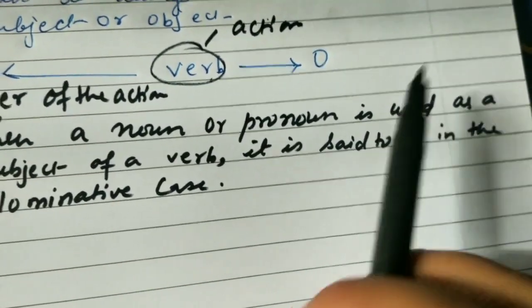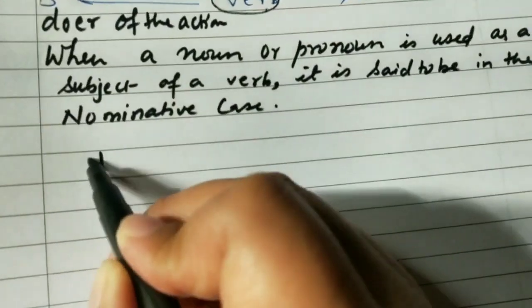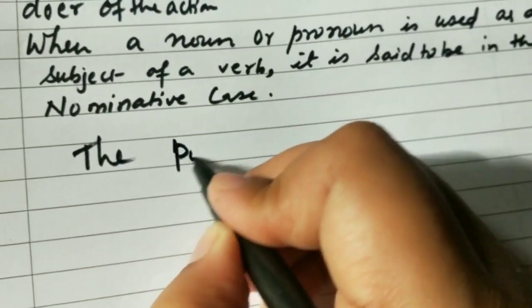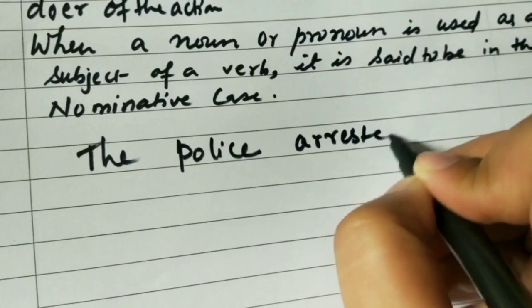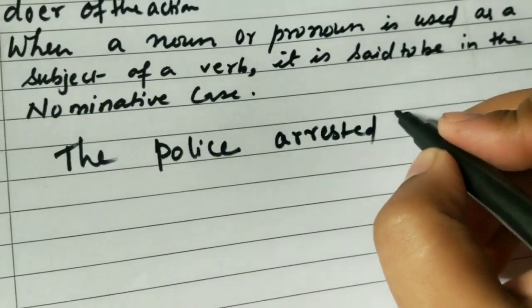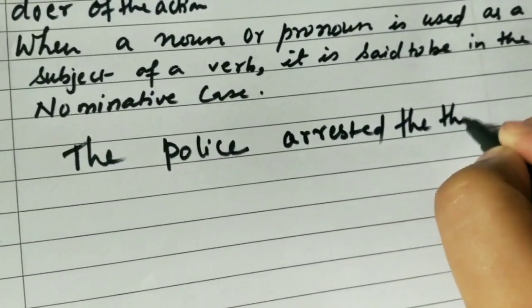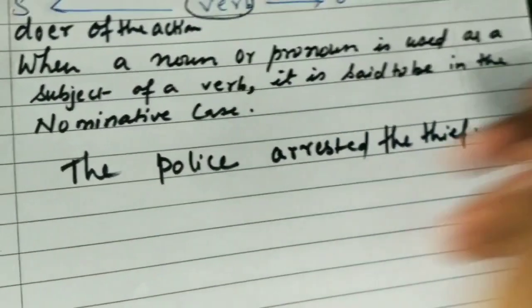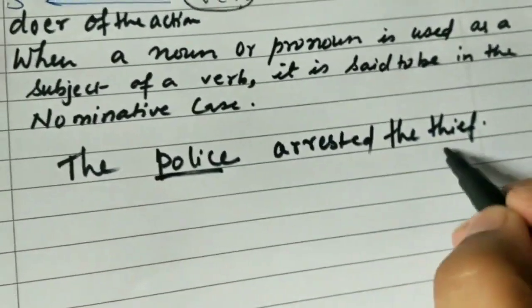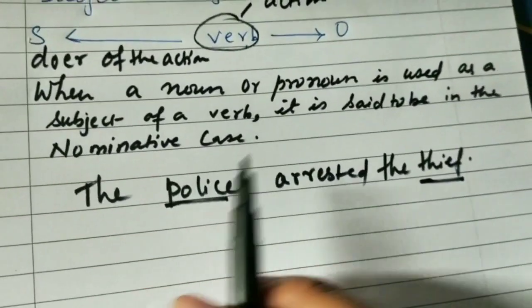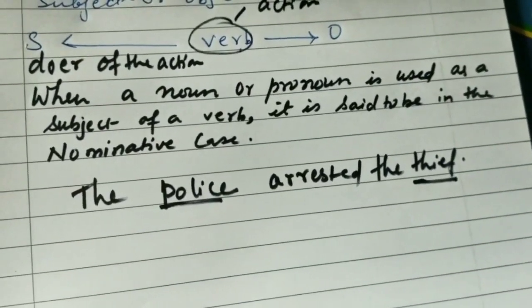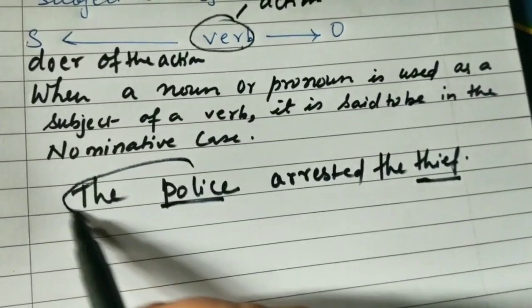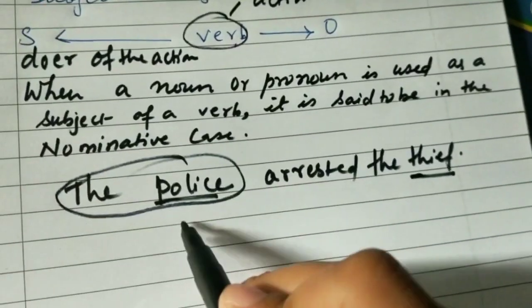Like, the police arrested the thief. Here police is a noun, thief is also a noun. Now see, who arrested the thief? Yes, the police arrested the thief.